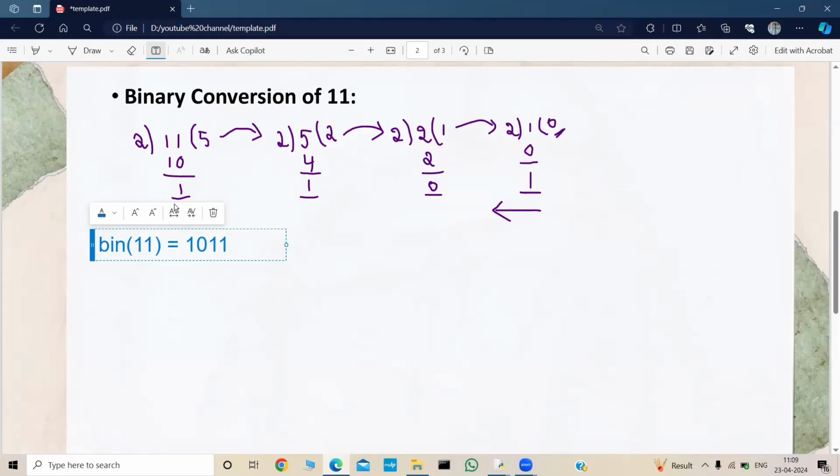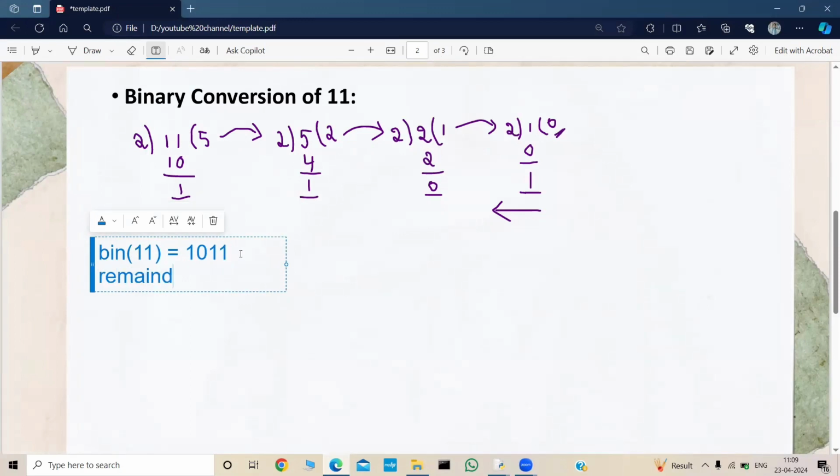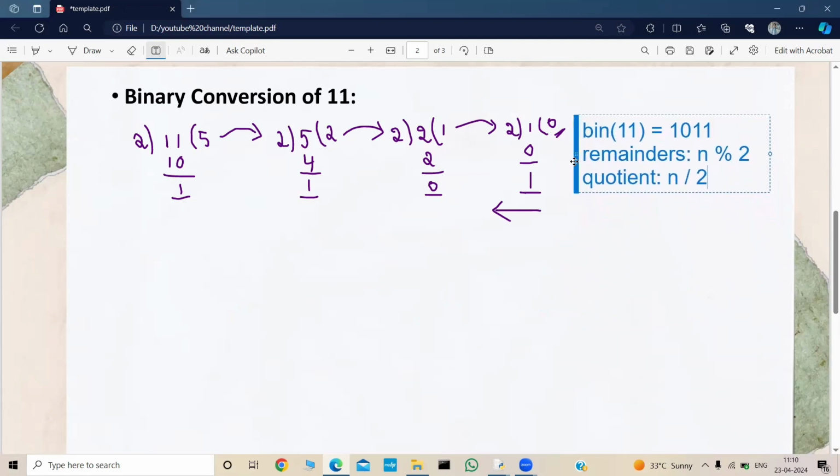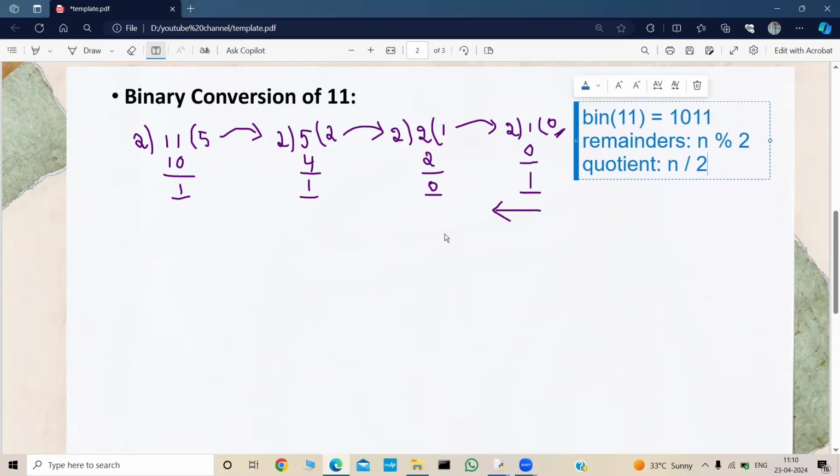The standard approach is very simple. If you see what we are doing, we are repeatedly dividing our number by 2, right? Till my quotient becomes 0. So what we are doing? To find the remainders, we do n mod 2. And to find the quotient, we do n divided by 2, right? And finally, what we need to do? We need to arrange these remainders in the reverse order, right? In the backward direction. Okay, let's see the logic of how to arrange these remainders in the reverse order.